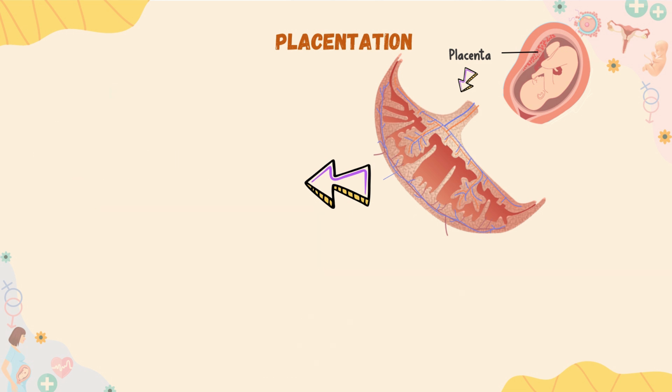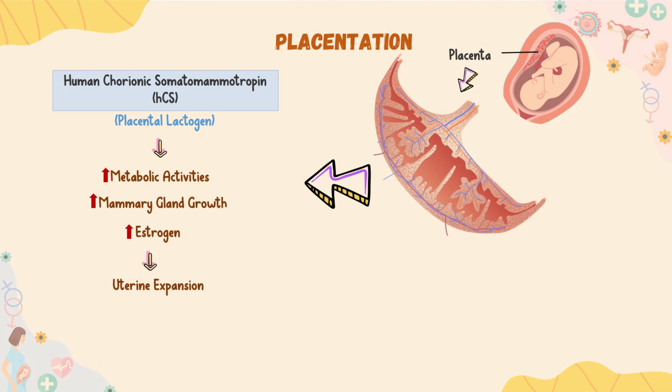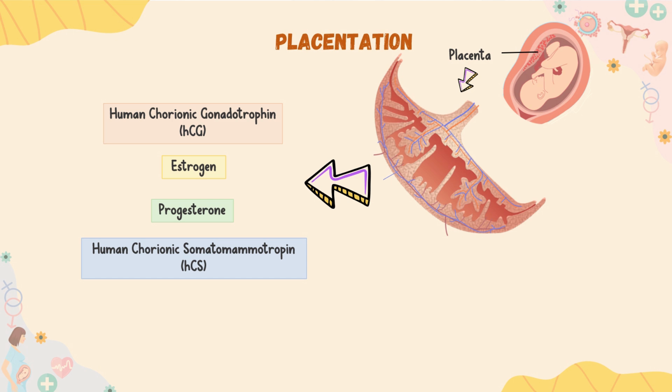Now lastly, we have human chorionic somatomammotropin, or HCS, also known as placental lactogen. It is a growth hormone-like protein that enhances the growth of fetus by influencing the metabolic activities and promotes mammary gland growth, and estrogen that stimulates uterine expansion to accommodate the growing fetus. So, that was about the hormones secreted by placenta.